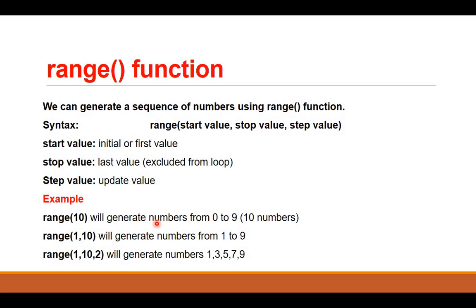Then we have range function. Range, the name itself tells us that it will work on continuous values or a range of values. We can generate a sequence of numbers using range function. The syntax is start value, stop value and step value. What are they? Start value is the initial or the first value. Stop value is the last value. It is always excluded from the loop. I will make you understand that. And step value is the update value.